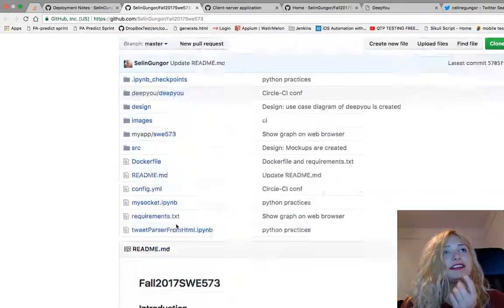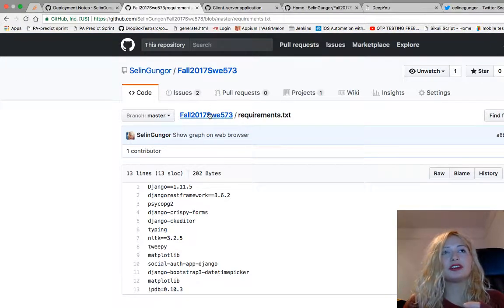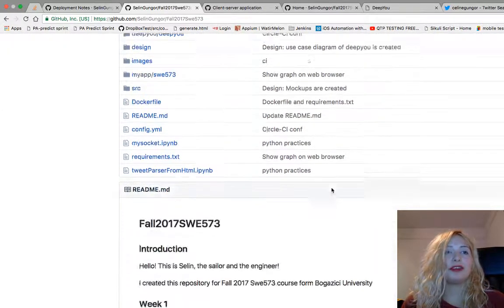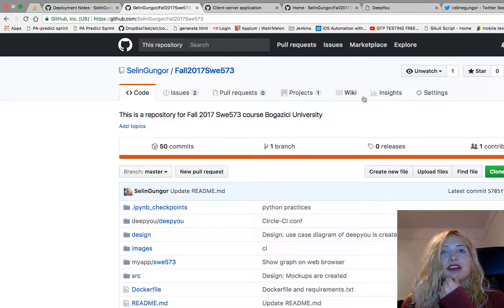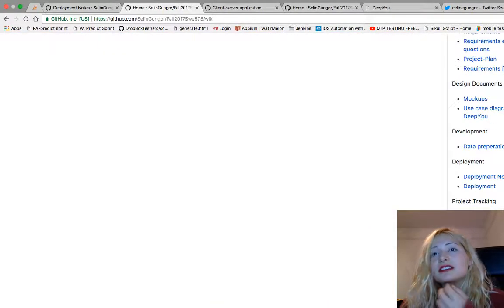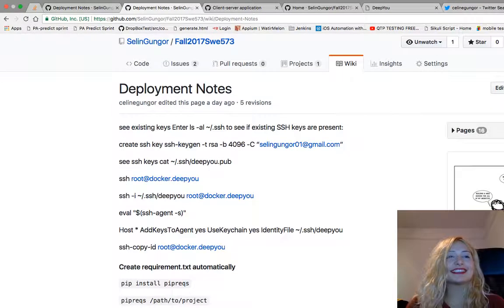And the requirements text file: I am going to use Docker for deployment. When you give a requirements text file to Docker, it's just one line of command, and it creates your environment for you. That's why I created a requirements text file. I used pip freeze to create the requirements text file automatically. It was pretty easy to do.